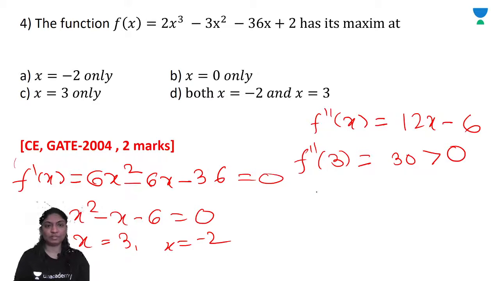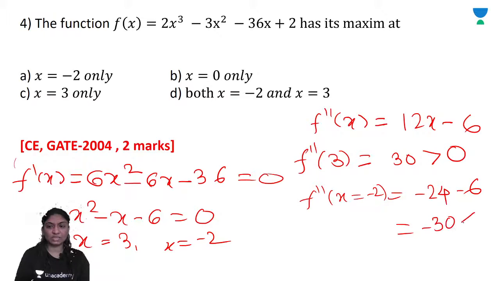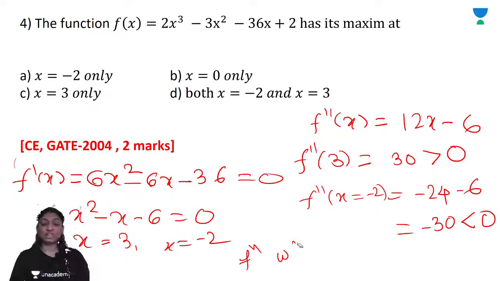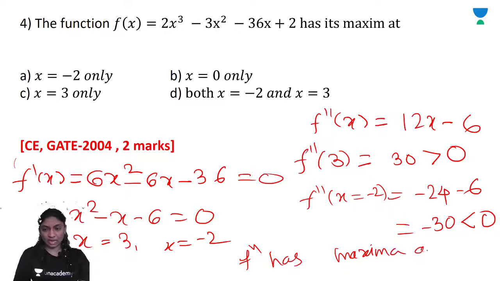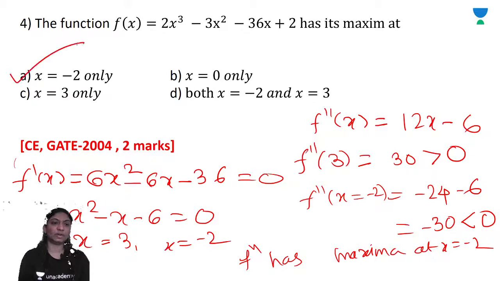So we will find out f double dash of x at x is equal to minus 2. So minus 2, it means here minus 24 minus 6 is equal to minus 30, less than 0. So definitely the function will have a maximum value at x is equal to minus 2. So the function has maxima at x is equal to minus 2, right? The function has maxima at x is equal to minus 2.